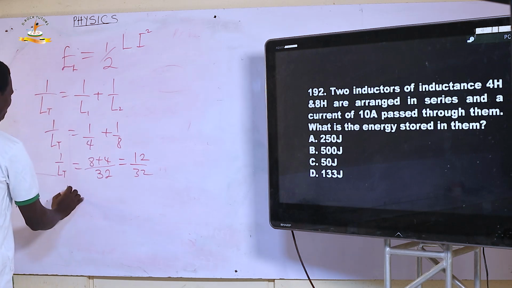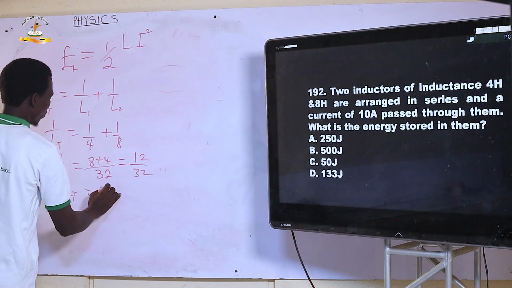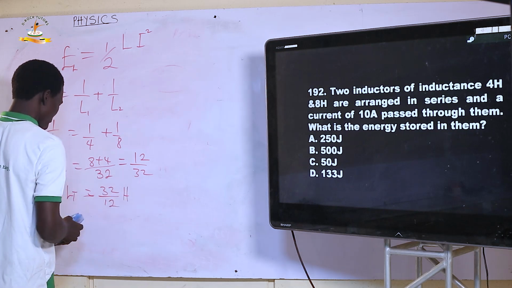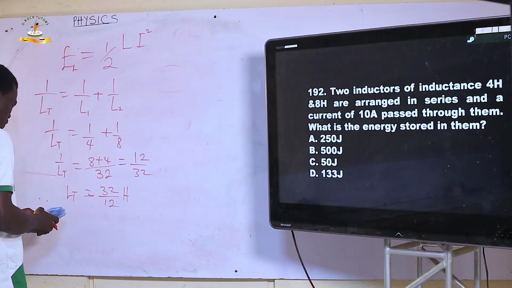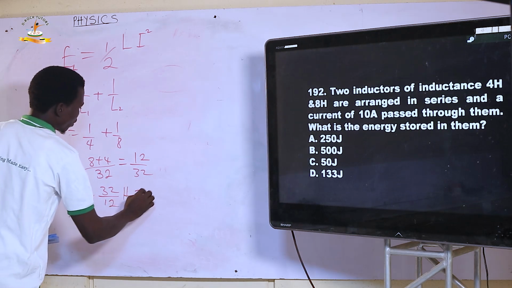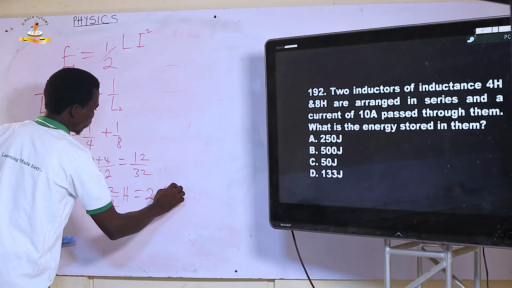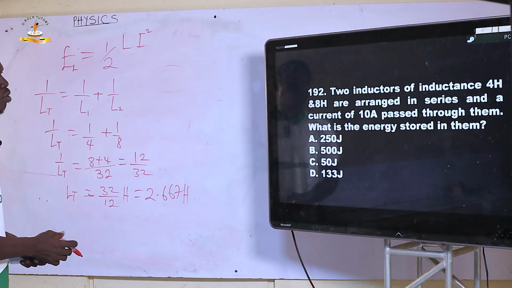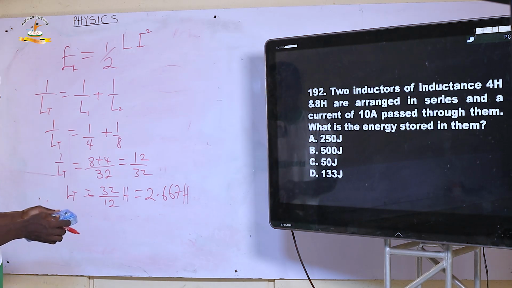And as such, my L total becomes 32 all over 12 Henry. Let's get that out. 32 divided by 12 Henry, and this is 2.667 Henry.